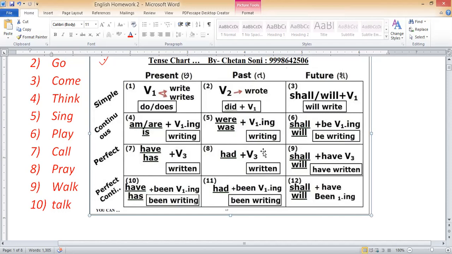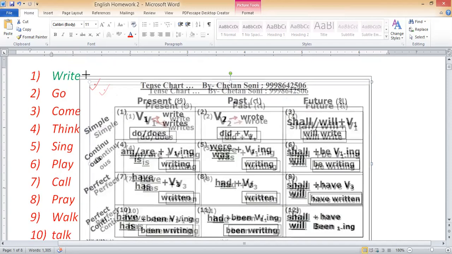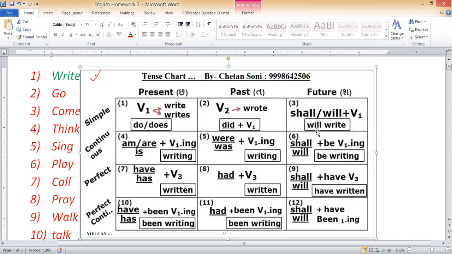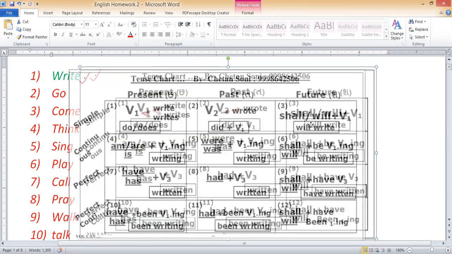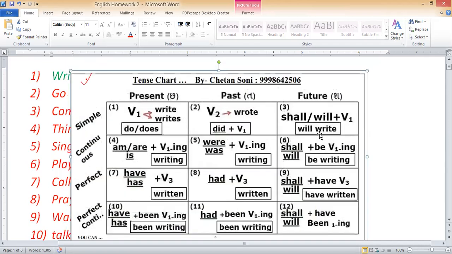Clear? So don't worry about using them. Focus only on correction. Clear? Okay. Now we are moving on to the third tense, and that is simple future tense. Clear? Now, from this third one, we do not need to worry about putting helping verbs.